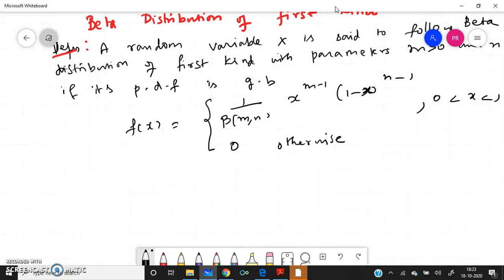Then this random variable X is said to follow beta distribution of first kind with parameters m and n. We will see f of x equal to, what is the PDF? It is nothing but 1 by beta m comma n, x to the power of m minus 1, 1 minus x whole.